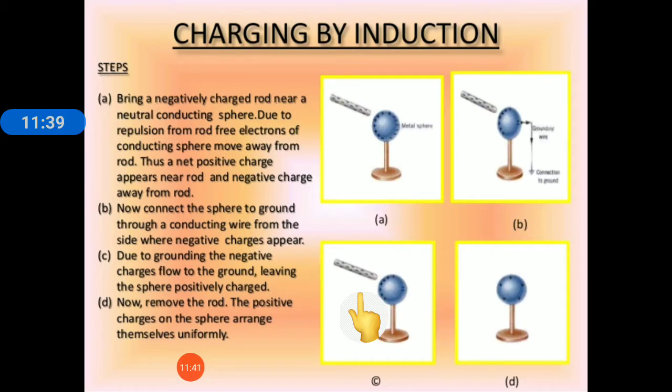Okay, and you have to rub both the balloons with the woolen cloth. So both the balloons on rubbing will become negatively charged. So you will see that both balloons will move far away from each other. They will repel each other because they both are negatively charged. And instead, if we rub only one balloon with a woolen cloth, only one balloon will be negatively charged.